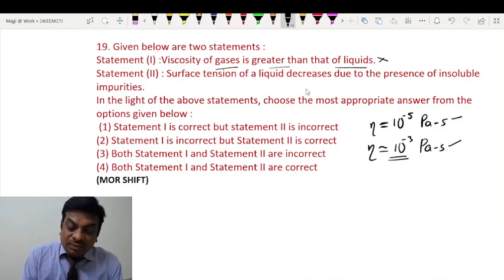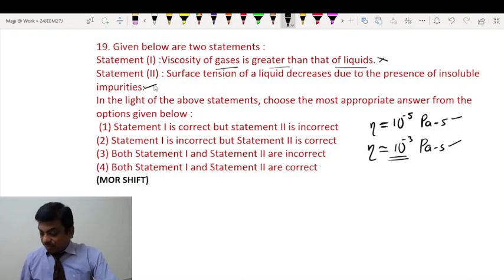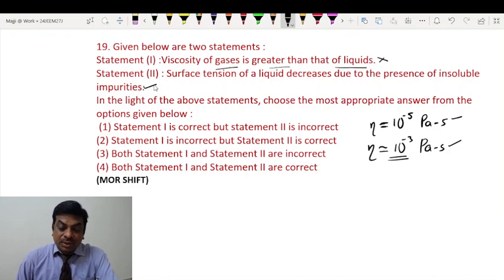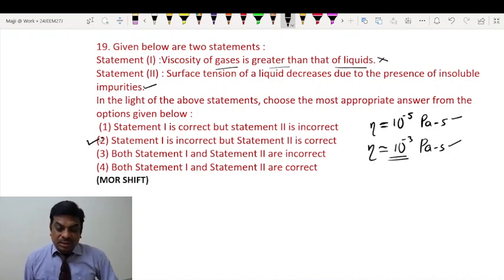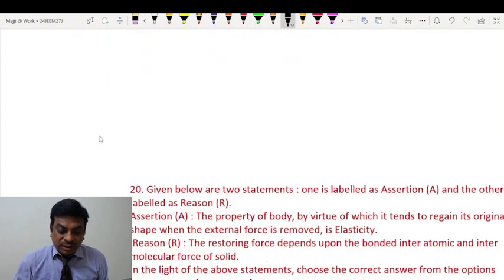Statement 2: surface tension of a liquid decreases due to the presence of insoluble impurities. This is correct, students, because if you have sparingly soluble impurities, for example soap, the surface tension of water decreases if you mix them in the water. So this is true. Statement 1 is incorrect and 2 is correct. Okay. So moving on to the next question.